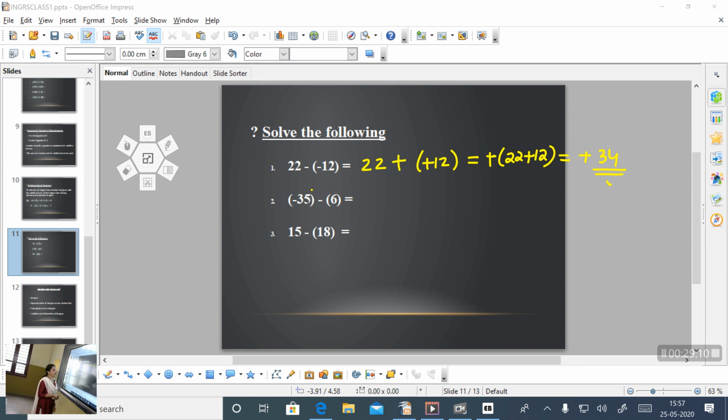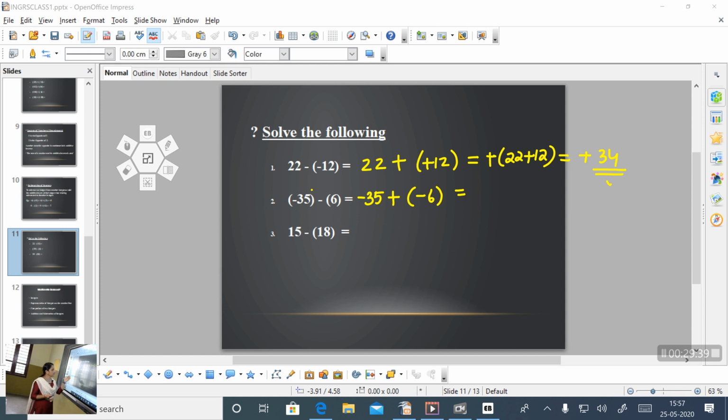Okay. Second question, minus 35 minus 6. First step, write the first number itself, that is minus 35. Subtraction is converted to addition, that is plus. The number being subtracted is positive 6, so the additive inverse is negative 6.